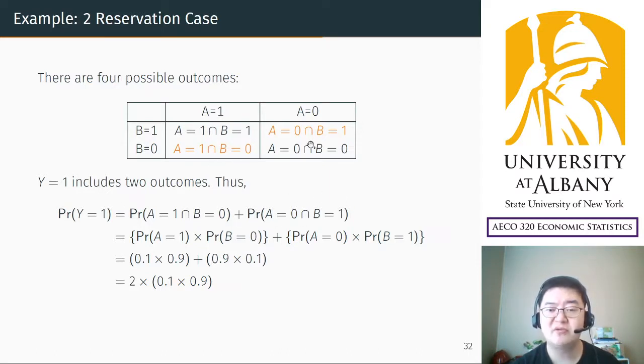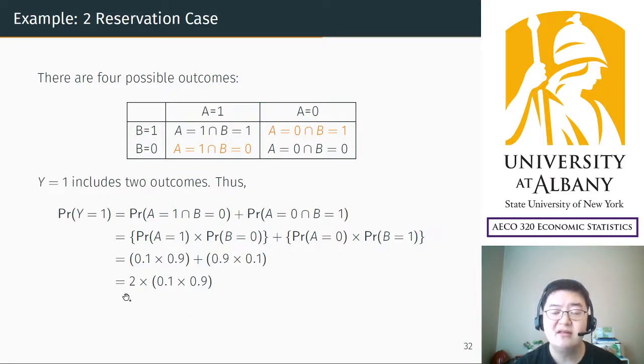And we already calculated this probability. It is 0.1 times 0.9. And using the same idea, you can calculate the probability of this event: A does not cancel, but B cancels. A does not cancel, so 90%. B cancels, which is 10%. So 90% times 10%. We get this.